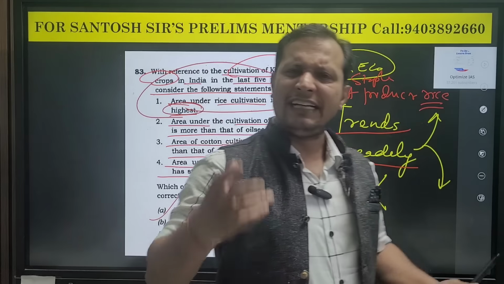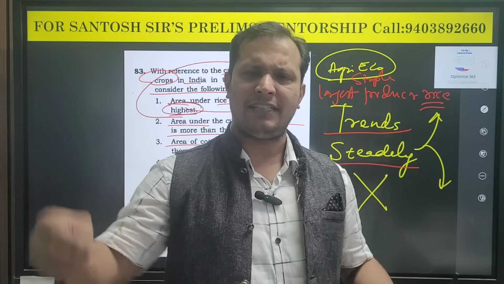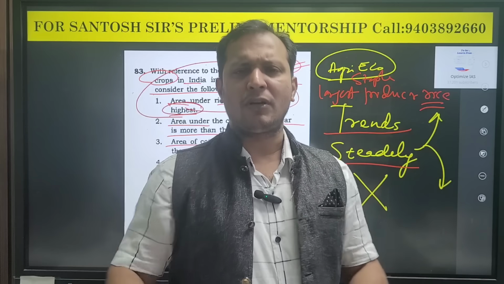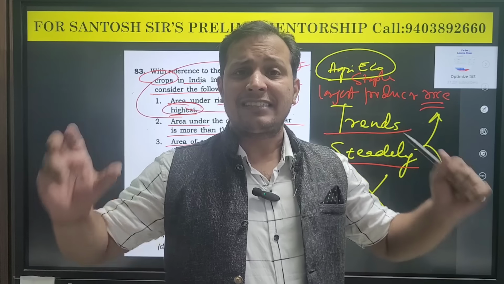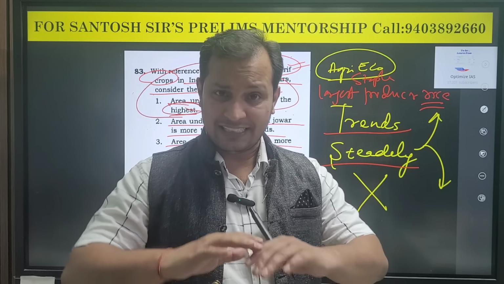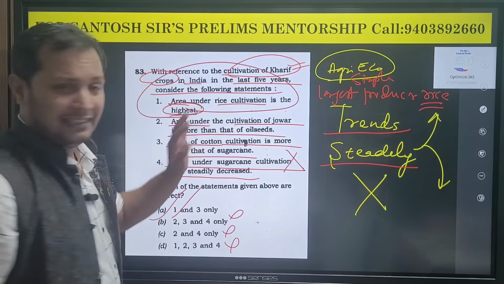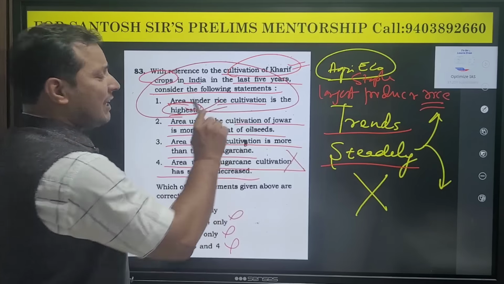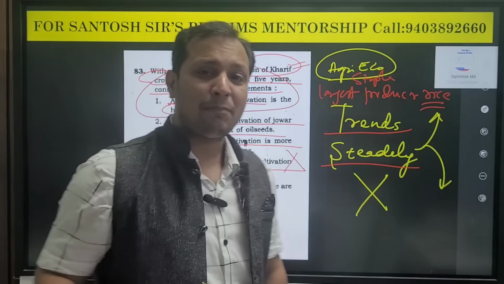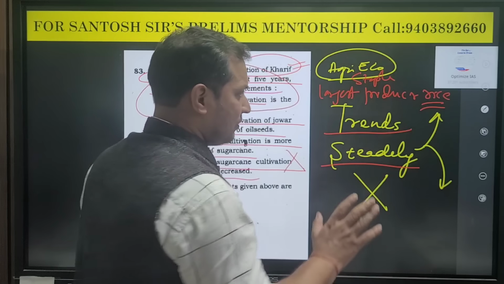Because guys, if you read NCERTs, any NCERTs, class 6, 7, 8, 9, 10, you will come across that rice is a staple crop of India. Everyone consumes rice in the entire country, so obviously rice area will be the highest. So here "highest" will be correct. So don't blindly apply the elimination technique. Okay, another common sense I'll give you.